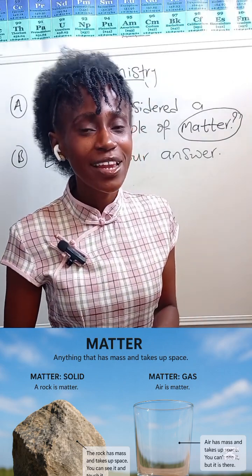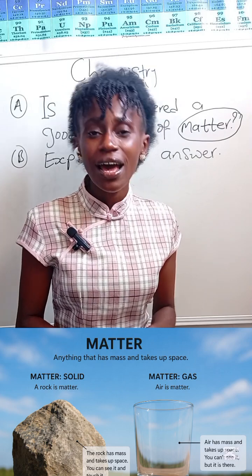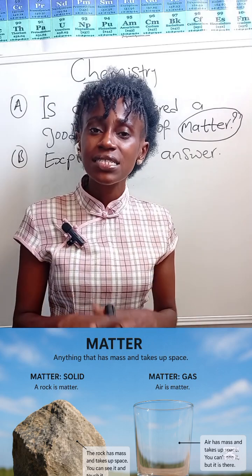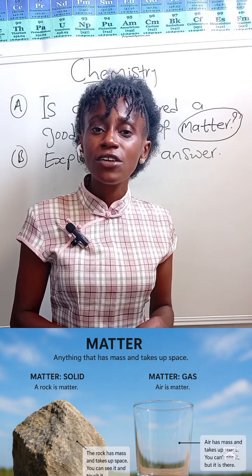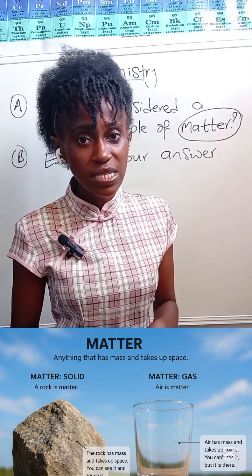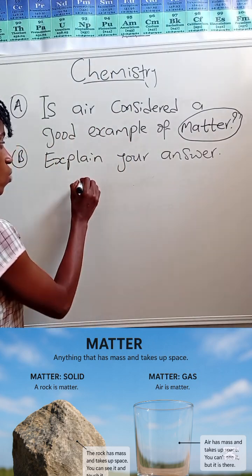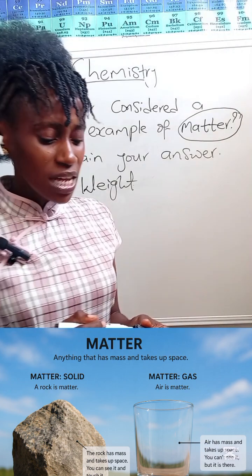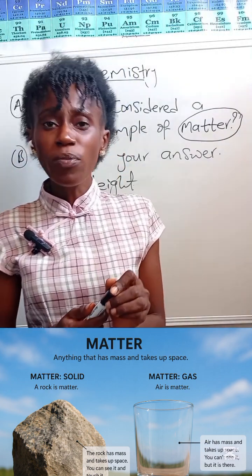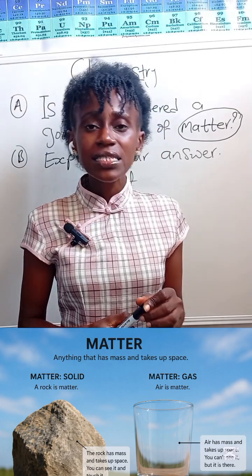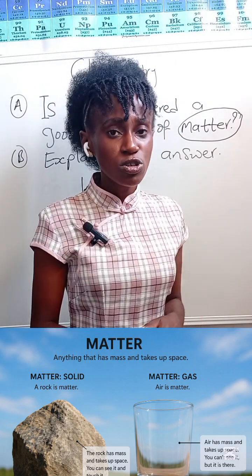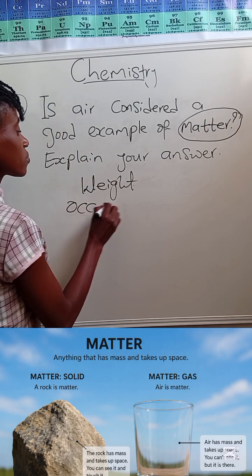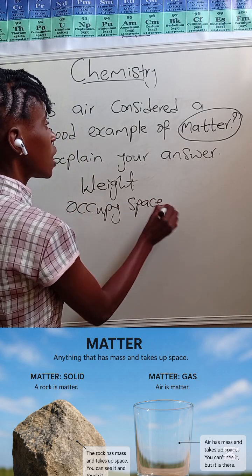Matter is defined as anything that has mass and can occupy space. In some textbooks, you see it as: matter is defined as anything that has weight and occupies space. Please don't confuse yourself. That means for an object to be called matter, it must have weight, and it must occupy space. Alright, so now we go.